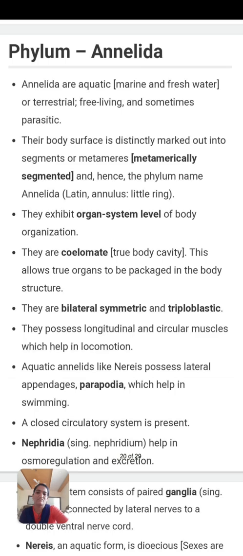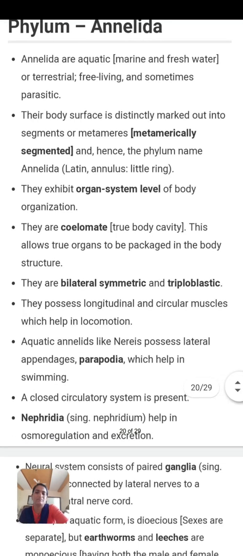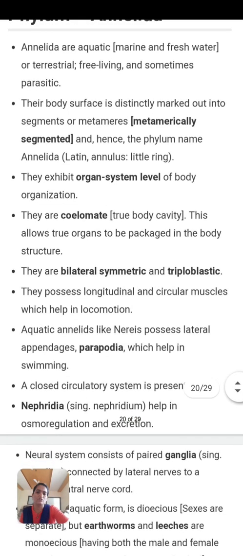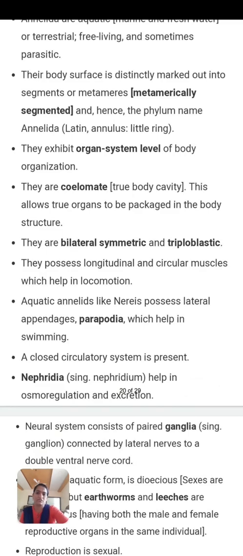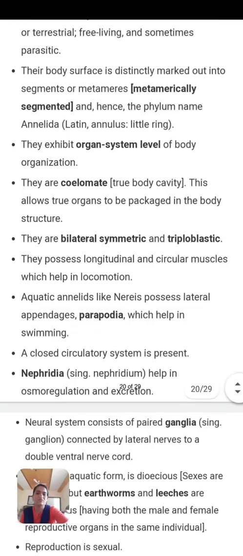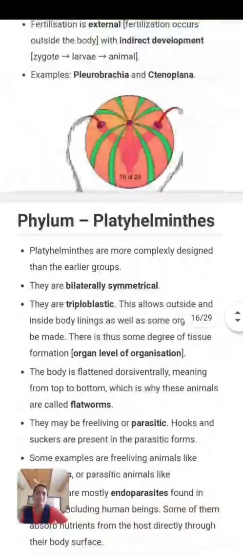In the previous phyla, the pseudocoelomates, and before that from Platyhelminthes back to Porifera, they were acoelomate. From the phylum Annelida onwards, all the organisms have a coelom or true body cavity. This allows the true organs to be packed in the body structures. They are bilaterally symmetrical and triploblastic. Now you are familiar with this word, so I would not like to repeat it.